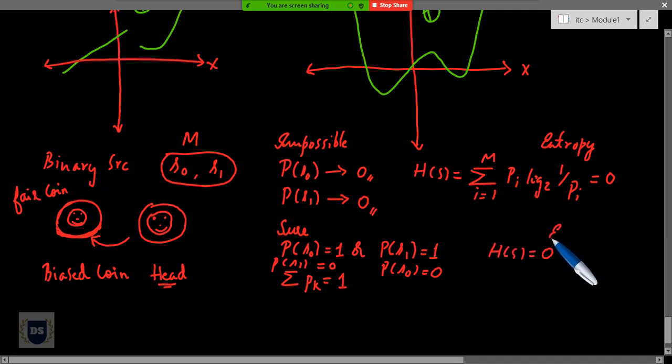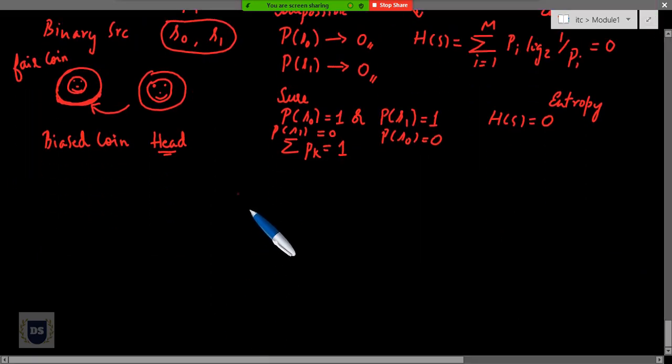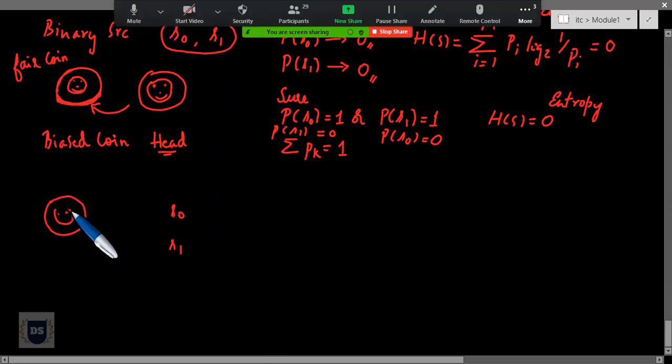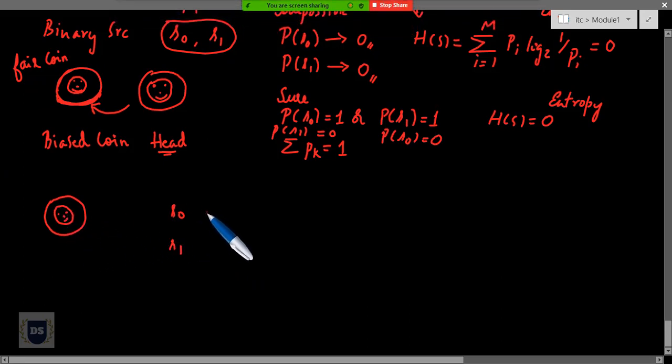So the entropy, or the information conveyed by a sure event, will be equal to 0. Now, when can I have this value H(S) at its maximum? I can have this maximum only when, again, I'm considering my binary source S0 and S1, if the coin is fair enough such that whenever I toss this, there are equal chances of this coin landing on head as well as landing on tail.